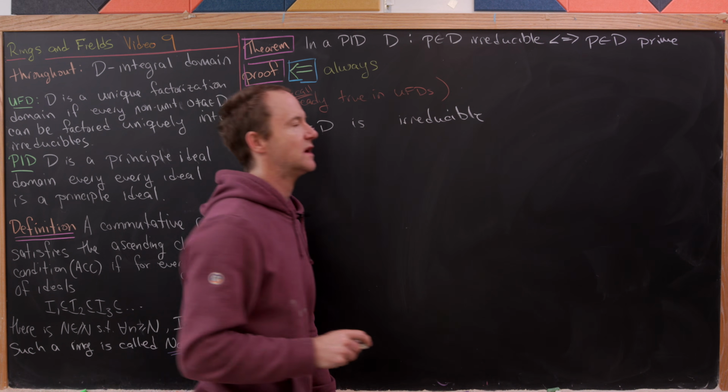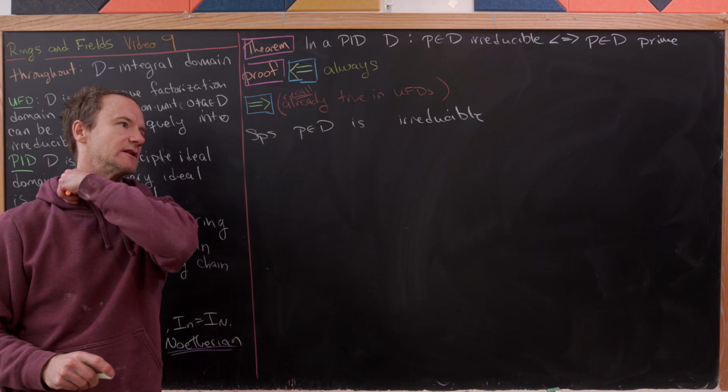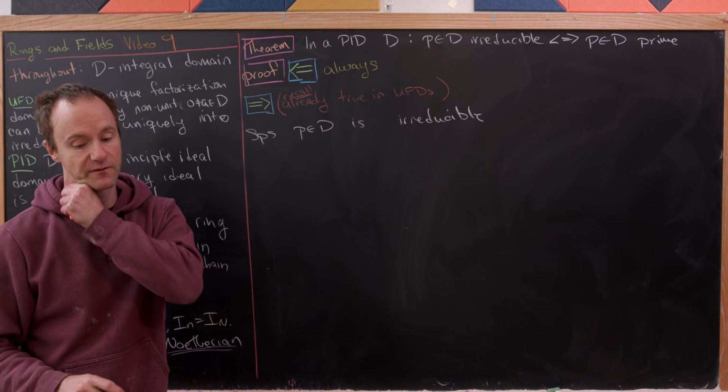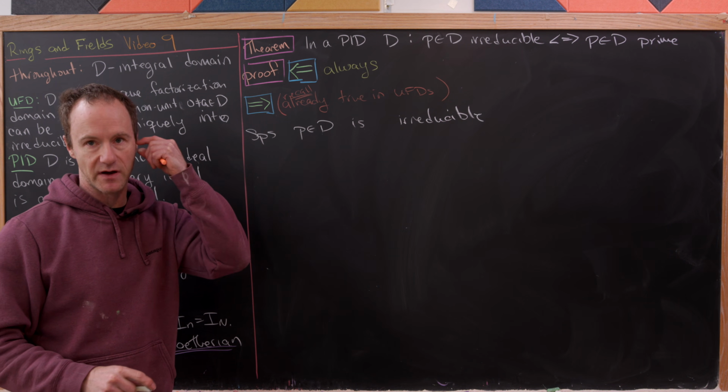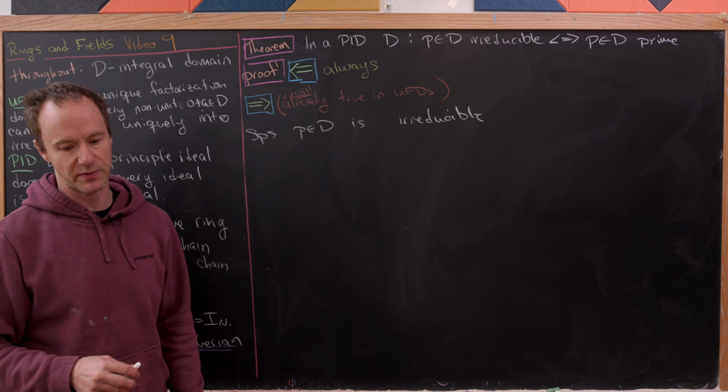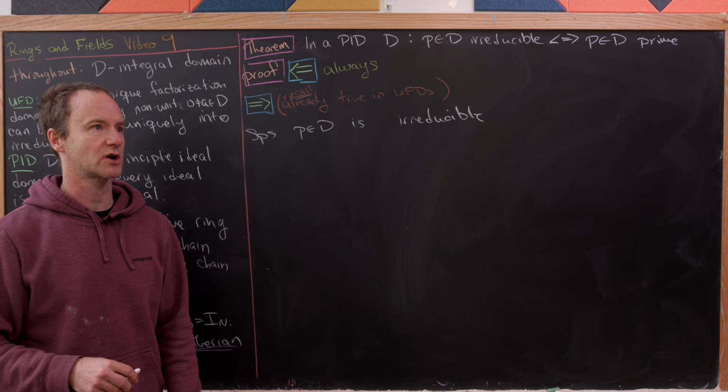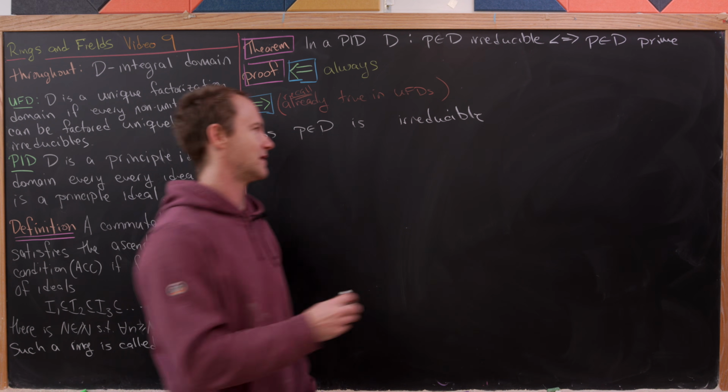Well, of course, we're going to need to form some sort of ideal and take a principal generator for that ideal. And that is because we're inside of a PID. We've got to use the fact that we're in a PID. But we also have to work towards the definition of a prime element.